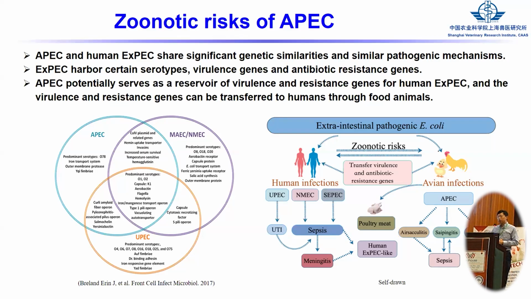In addition, we always use antibiotics to treat APEC infection, so APEC can carry many antibiotic resistance genes. When we eat food contaminated with APEC, the antibiotic resistance genes can transfer from the food to humans and cause human infection.